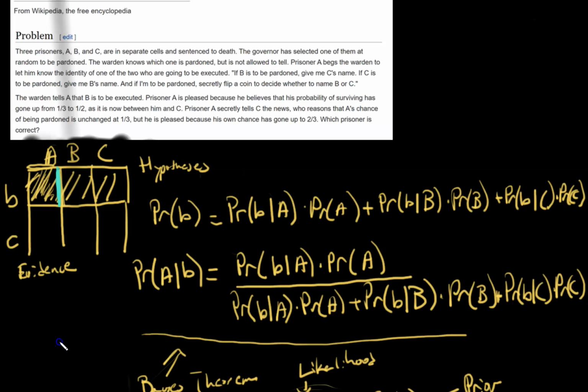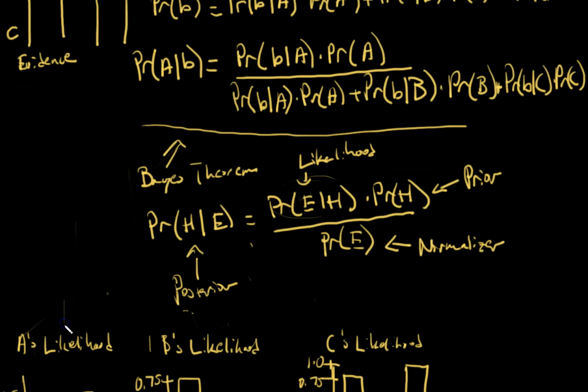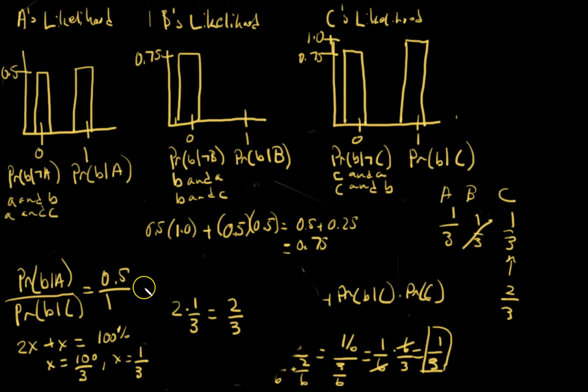That means that from his point of view, he could have had this conversation in his head and it would have had the same result. So that's why there's no update to his probability. But because one of the probabilities has been eliminated, B's chances of being pardoned, C's probability has actually been updated. So that's also another way to think about it.